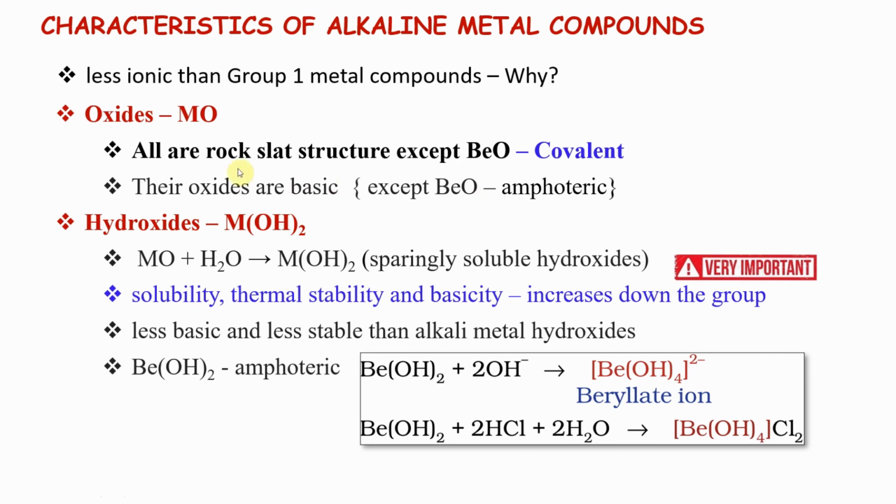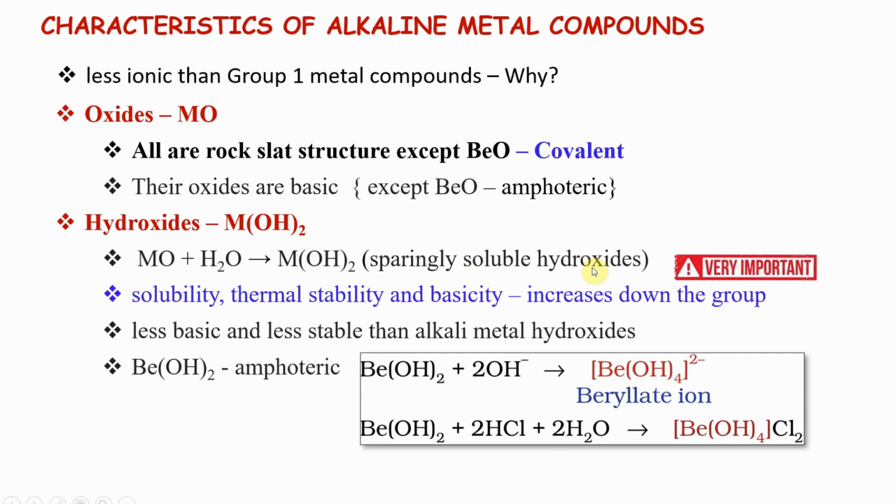It becomes amphoteric. Now why is it behaving as an acid? It's a Lewis acid, it doesn't have enough electrons. When you take your hydroxide, just like your bases, you can see they are sparingly soluble hydroxides. So you want to remember this, sparingly soluble compared to group 1. அப்போ group 1 ஓட group 2 hydroxides are sparingly soluble. Very simple. Group 1 is ionic, group 2 is not that ionic. We know that right there.